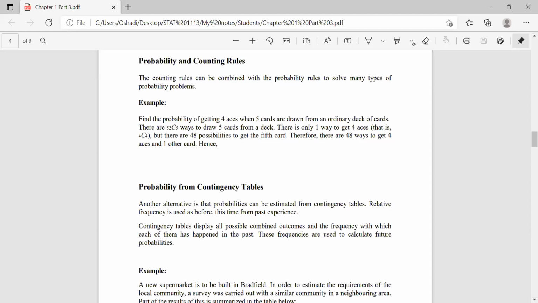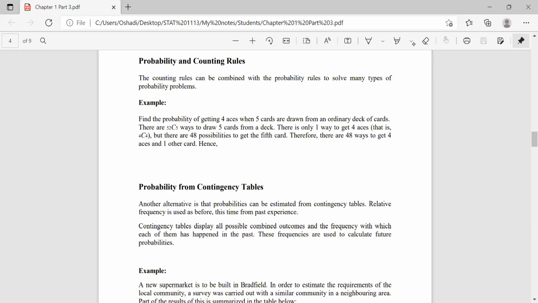So we have to find the probability of getting 4 aces when 5 cards are drawn. Out of 5, there should be 4 aces. The other one can be any, right?